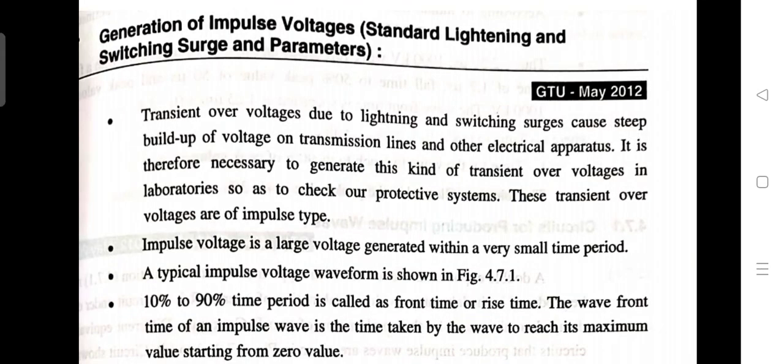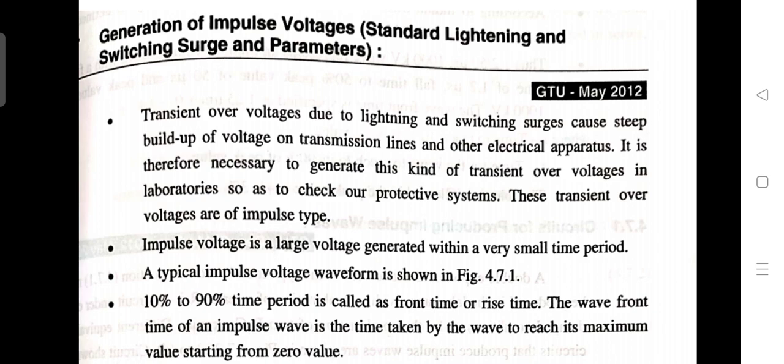Good morning, students. So today we will start the topic of generation of impulse voltage in the chapter of generation of high voltage. So first we will see what is impulse voltage. We can say impulse voltage is a very high peak rise in the voltage, and after the rise, it will decrease gradually or very slowly. So impulse voltage will rise rapidly to the peak.